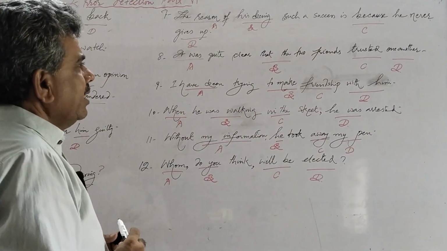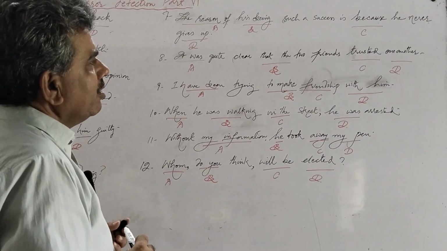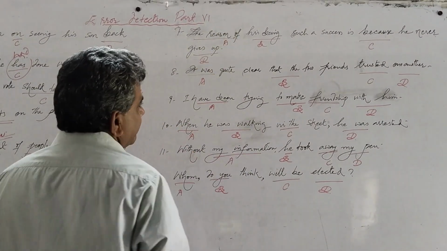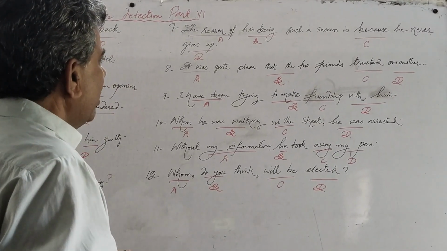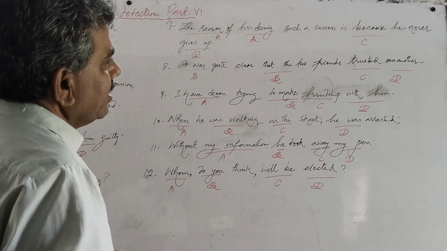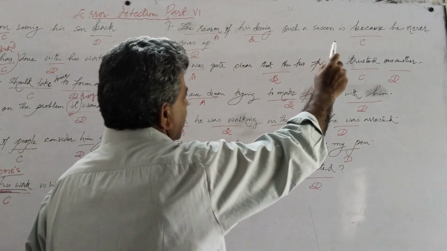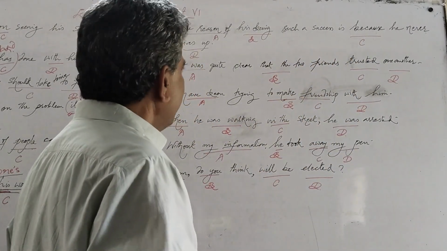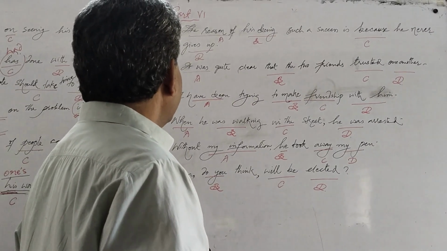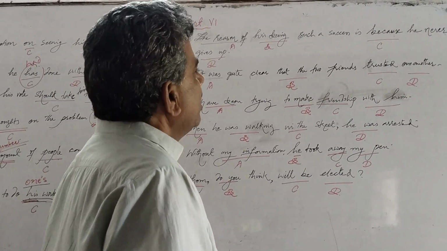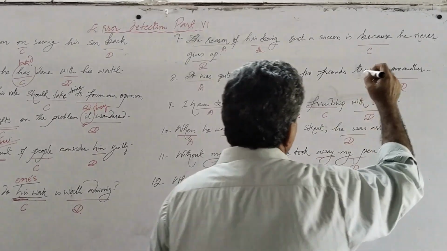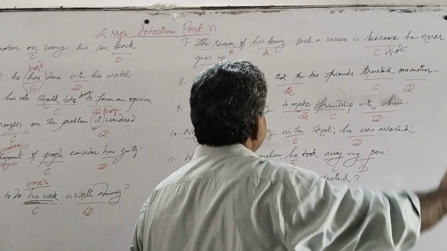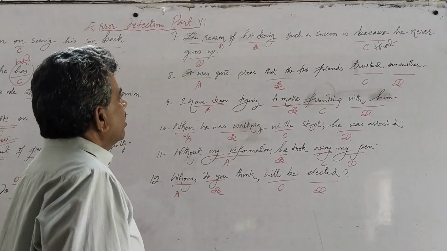but as the meaning of because also gives the reason, and the word reason is already here. So if there is the word reason in the sentence, then we should not write because, it is redundant here, because the word also gives a reason. So the correct sentence should be the reason of his being such a success is that. We should replace because with that, then the sentence will be correct.